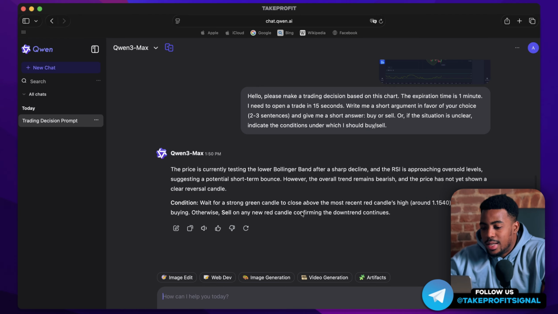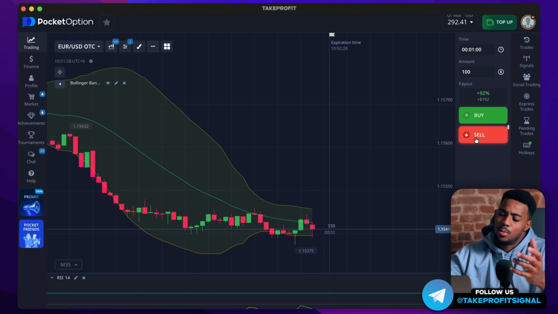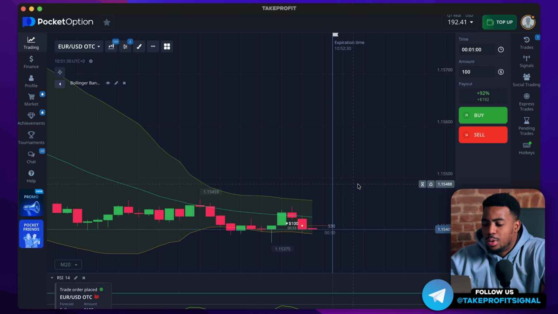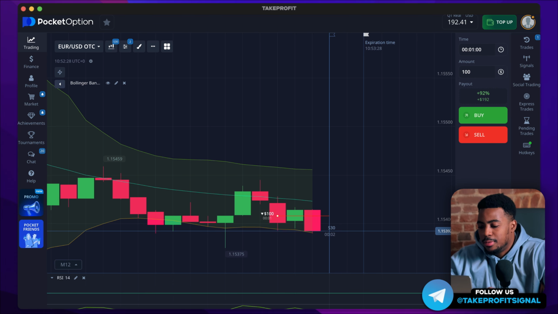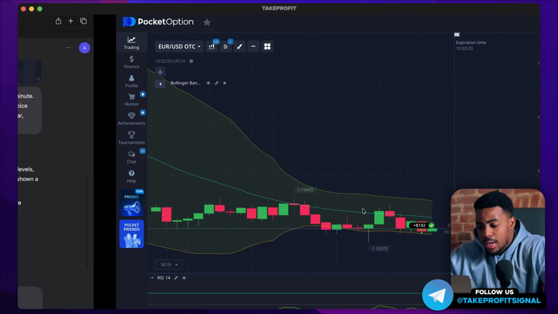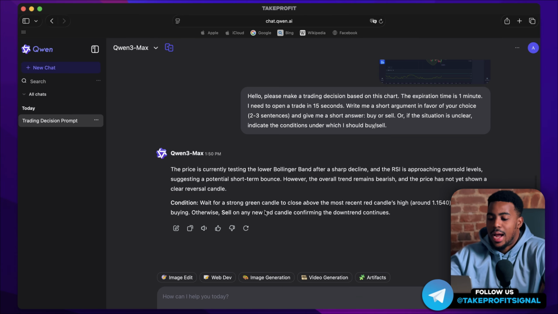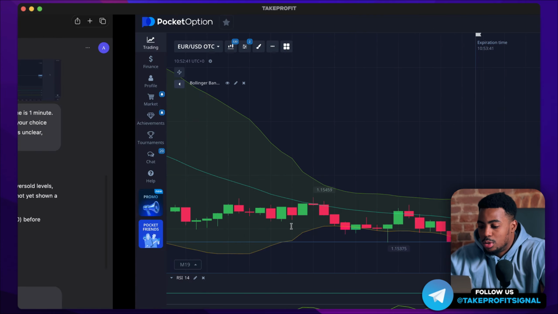The neural network didn't give me a short answer, but suggested that I could open a sell trade after the new red candle finishes forming. So let's wait 1 second before I open a trade for a decrease. Well, in a second, our trade will close in profit. So far, I am pleased with the results, but I noticed that perhaps the neural network had some doubts after we added the Bollinger indicator to the chart.